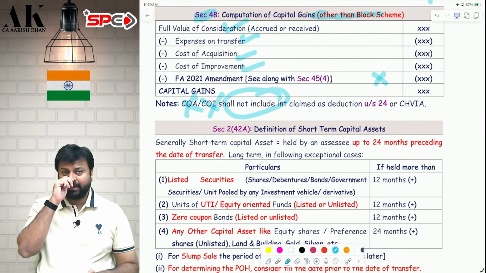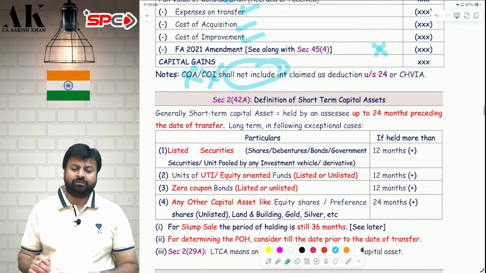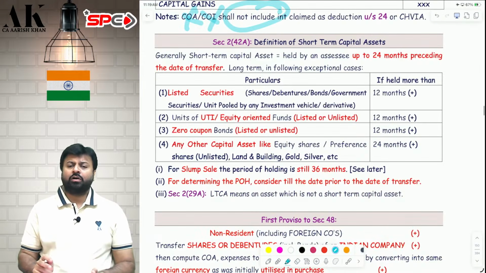That interest cannot be claimed as what? Cost of acquisition and cost of improvement ever. I hope it is clear to all of you. Now we will talk about when an asset can be called as short-term and long-term.